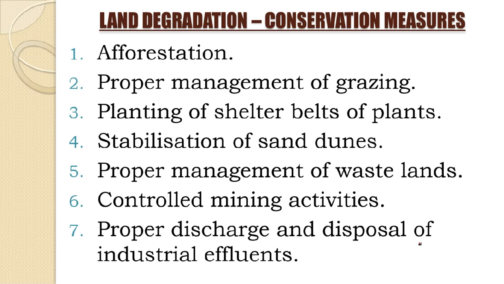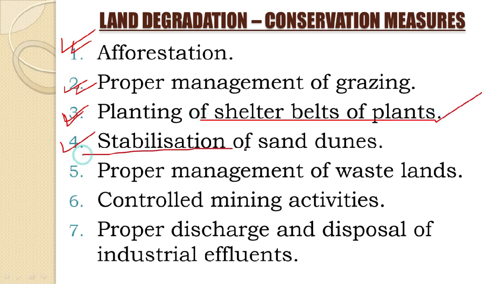So how can we conserve land? What are the conservation measures that should be adopted by us in order to conserve our land? So let us go through them. Afforestation, number one, as you know, that planting more and more saplings. Number two, proper management of grazing. We should always keep that grazing remains in check, okay, so that it doesn't leave the ground prone to soil erosion. Third, we see that planting of shelter belts of plants should take place. Fourth, we see that stabilization of sand dunes.